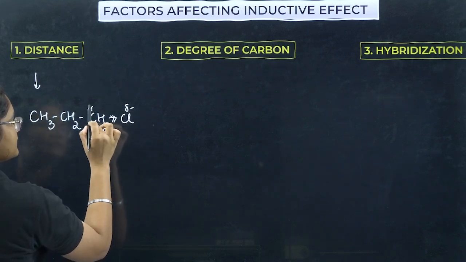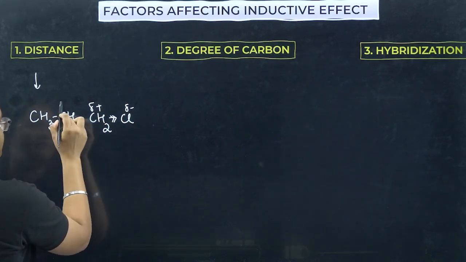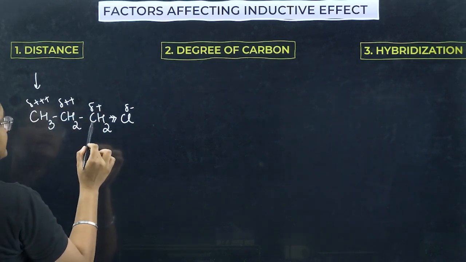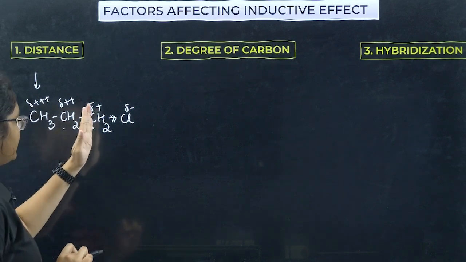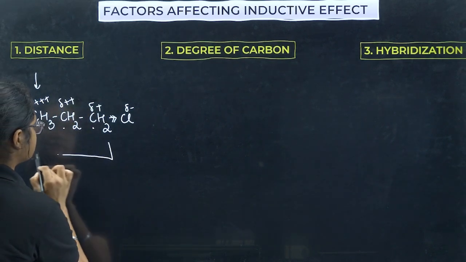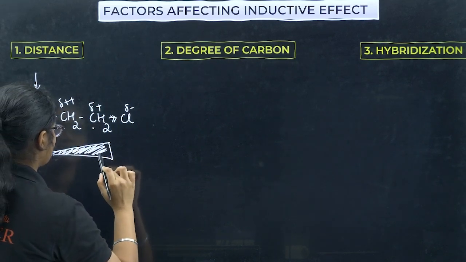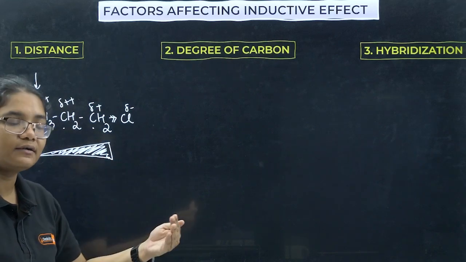This is delta minus, this is delta plus. Now these 2 carbons which are far away will have delta plus plus, meaning here the positive charge will be more, here less, here less. So the inductive effect is more here, and as we move towards the end it keeps on decreasing. Okay, this is what the inductive effect depends on with distance.